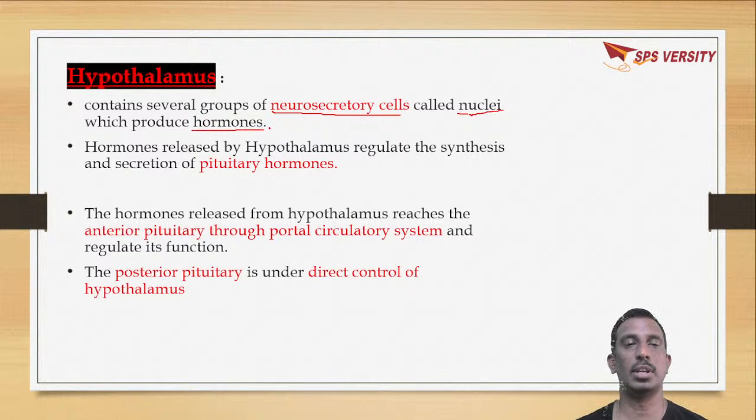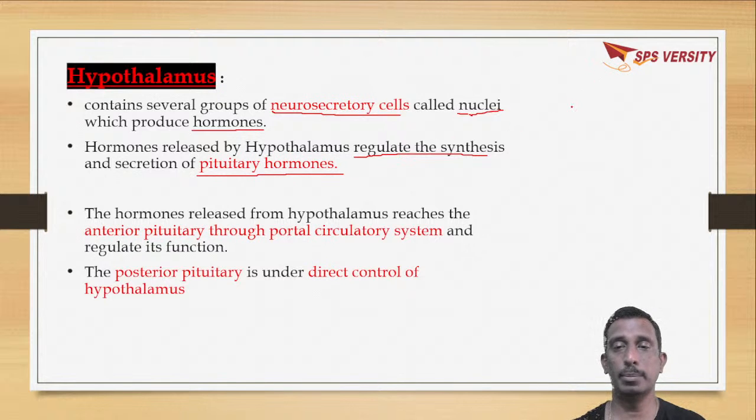What will these hormones secreted by the hypothalamus do? They will regulate the synthesis and secretion of hormones by the pituitary gland. The hormones secreted by the hypothalamus influence the secretion of pituitary gland hormones.